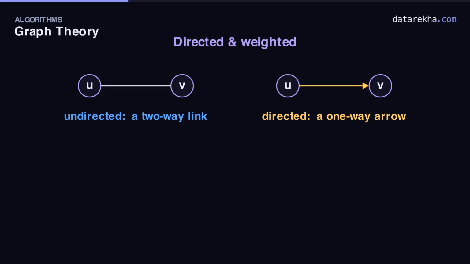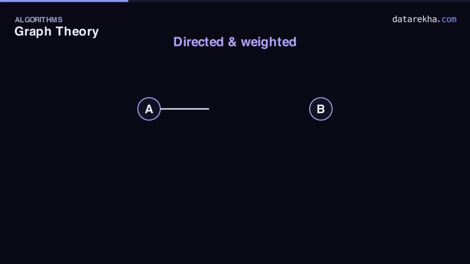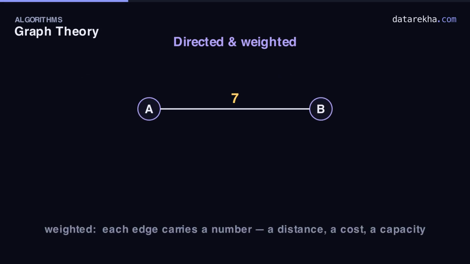Direction carries meaning. Edges can also carry a number, a weight. In a weighted graph, each edge has a value, a distance, a cost, a bandwidth. This A to B edge has weight 7. Unweighted graphs record who's connected to whom. Weighted graphs add how much, and that's what powers shortest route maps. For everything today, we'll keep it simple, undirected and unweighted, unless I say otherwise.